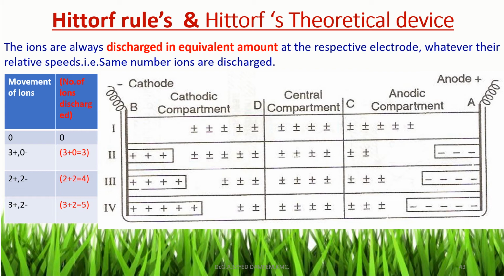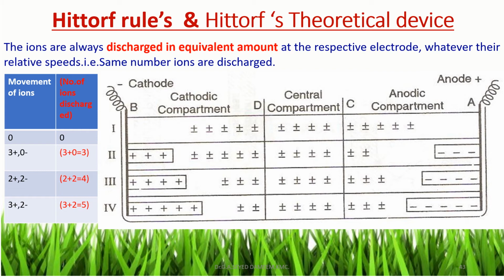That is, due to 2 cations moving from the anode compartment to the cathode, and due to movement of 2 anions from cathode to anode, 2 ions have no counterpart, so a total of 4 cations are discharged at the cathode. Similarly, 4 anions are discharged at the anode in case 3.